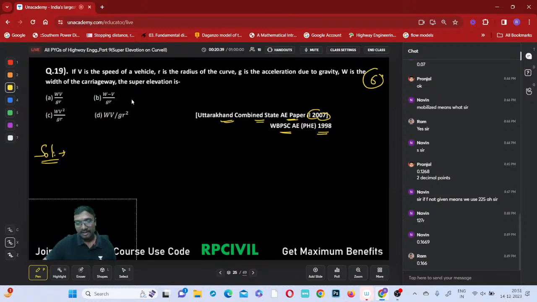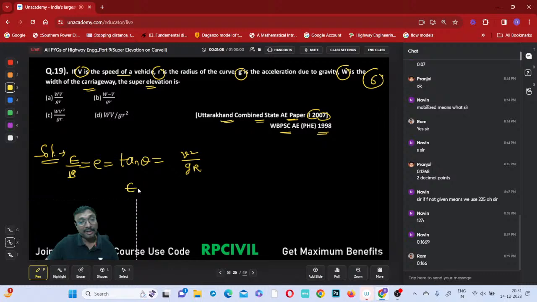Now, V is the speed of the vehicle, R is the radius of the curve, g is the acceleration due to gravity, and W is the width of the carriageway. Then what is the super elevation? Tan theta equals v square by gR. Yes or no? That tan theta is the small e. What is the small e? Capital E by b. So capital E divided by the width, instead of the width they have given W. Equals small v square by gR, right? So therefore capital E equals W into v square by gR.